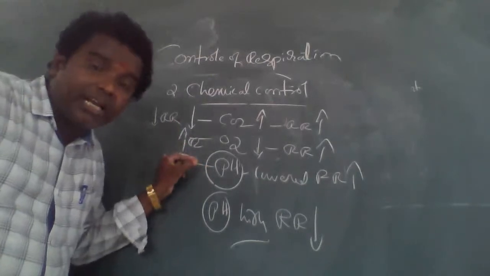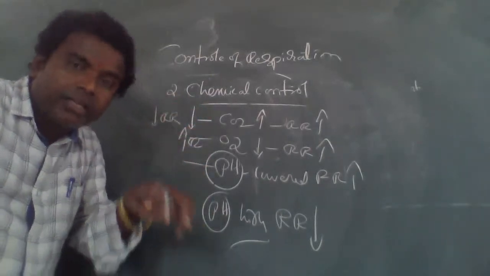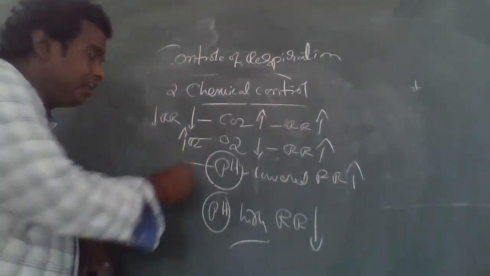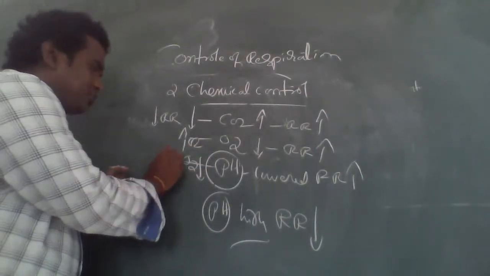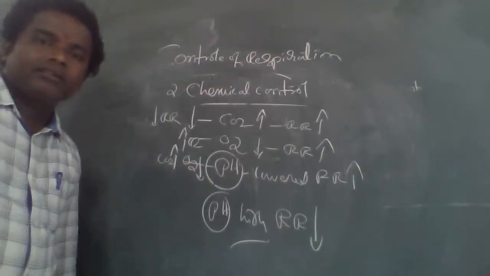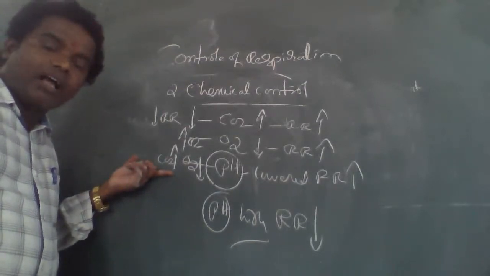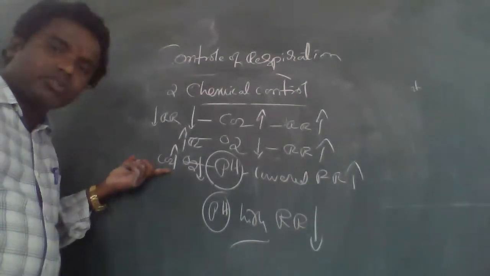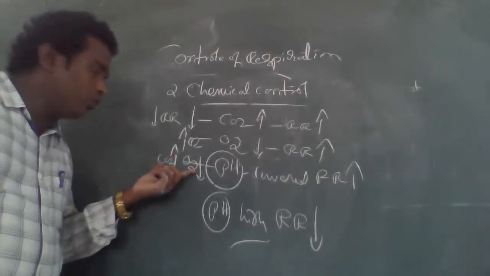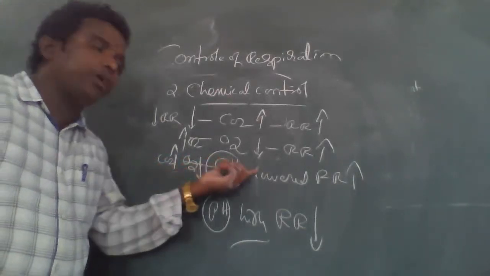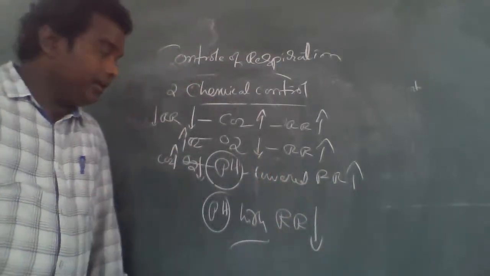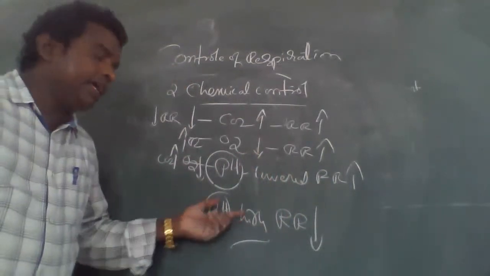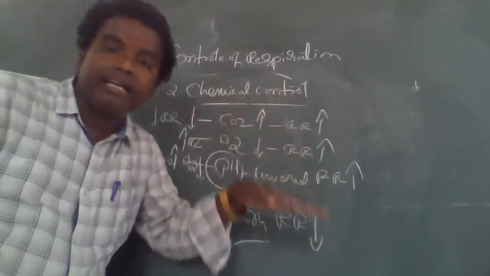In which condition is pH lower? When O2 is lower and carbon dioxide is higher in the blood, pH is lower, and respiratory rate should be increased. When the pH is high, respiratory rate should be decreased.